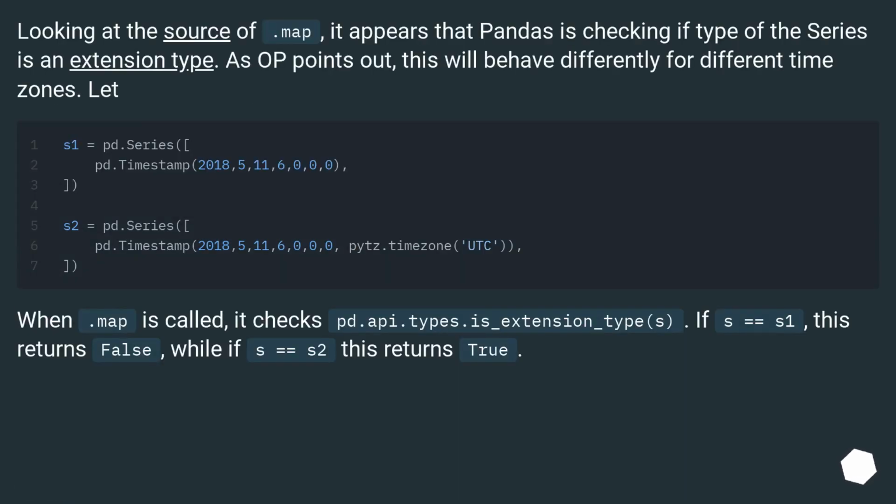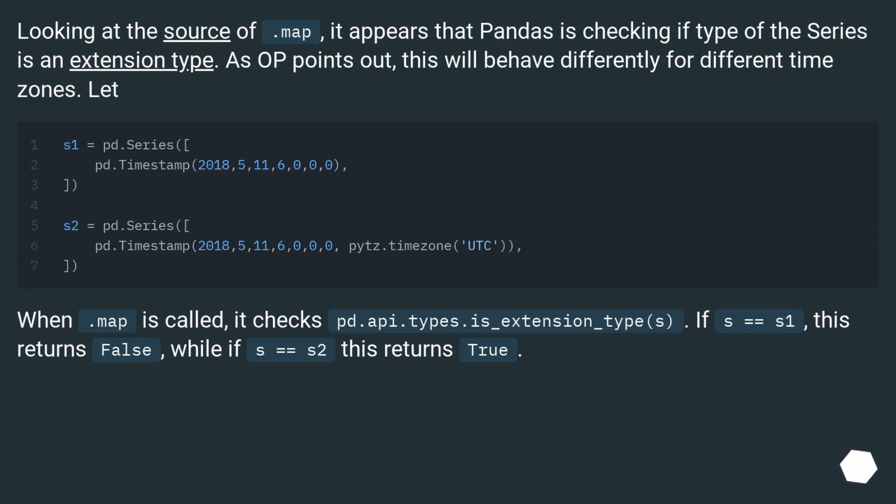Looking at the source of .map, it appears that pandas is checking if the type of the series is an extension type. As Ott points out, this will behave differently for different time zones. When .map is called, it checks pd.api.types.is_extension_type.